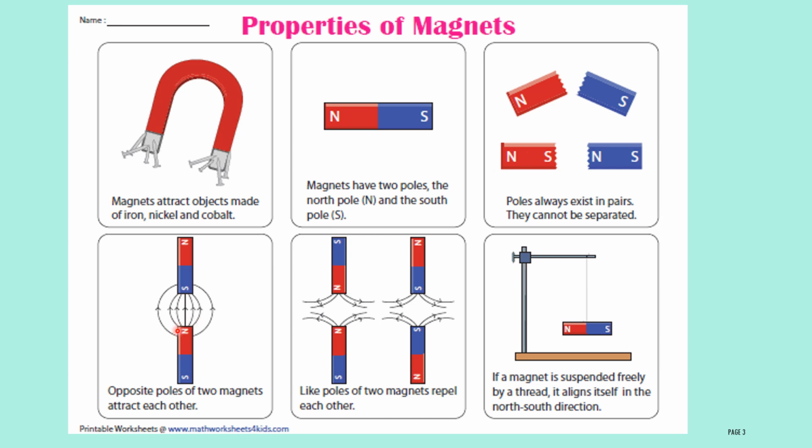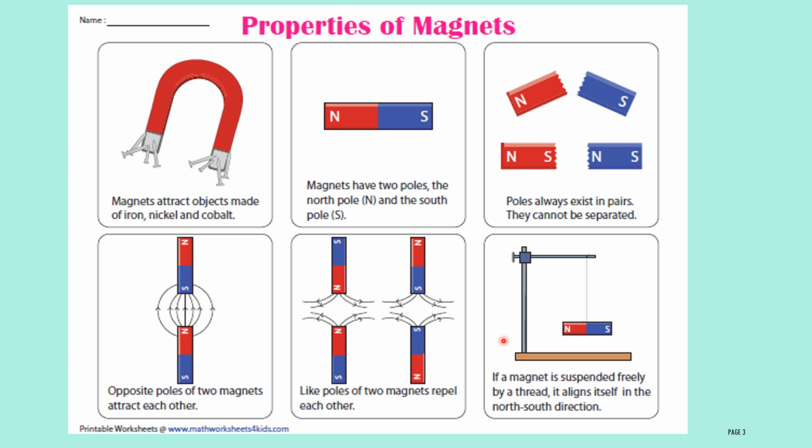Fourth property of a magnet, opposite poles of two magnets attract each other. Opposite poles means south pole and north pole; they will attract each other. Next property, like poles of two magnets repel each other. Like poles means north with north, or south with south, they will repel each other.